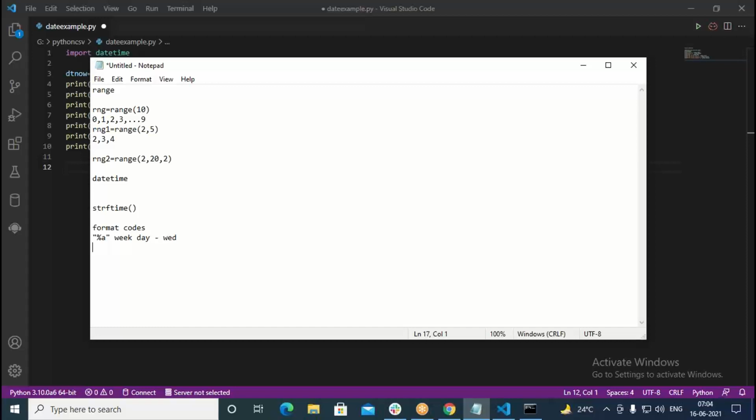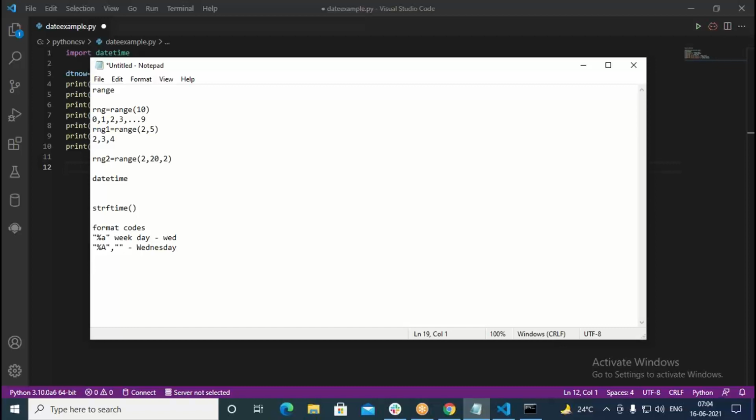It is short, but when you go with uppercase %A, this is going to give you today's day, which is Wednesday. This also gives the weekday, but here you get the weekday as Wednesday. Like this you can get the weekday.